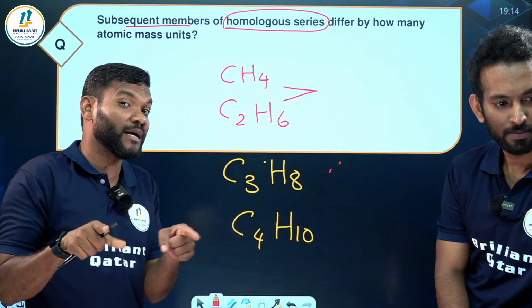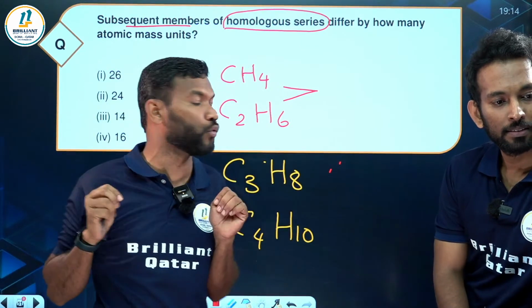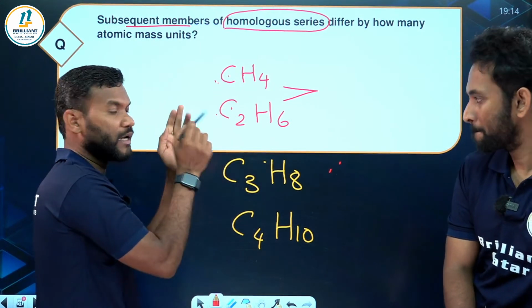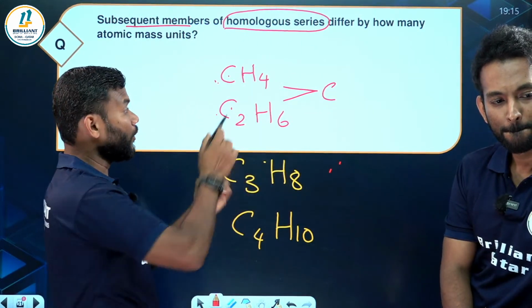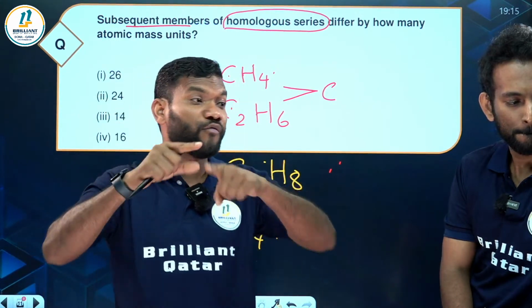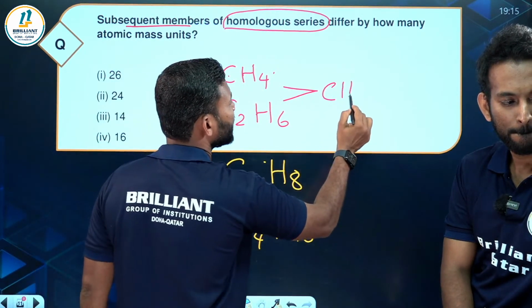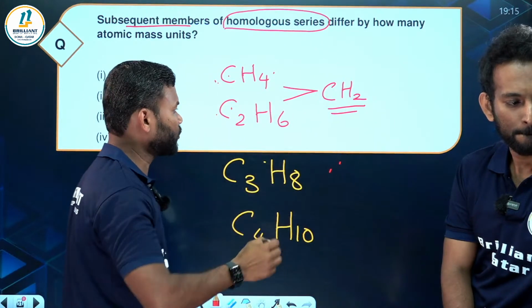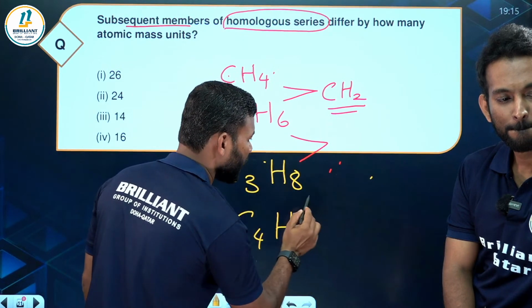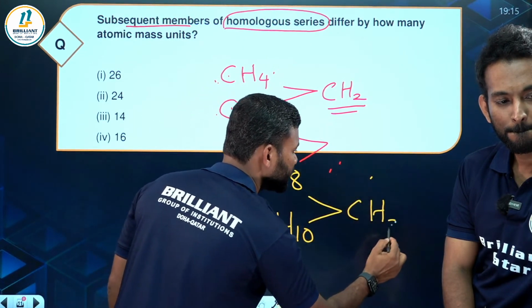They should differ by CH2. Carbon 1 here, carbon 2 here, that means 1 carbon difference. Hydrogen 4, hydrogen 6, so the hydrogen difference is 2. That means they differ by CH2. Everywhere you check, the carbon and hydrogen difference will be CH2.